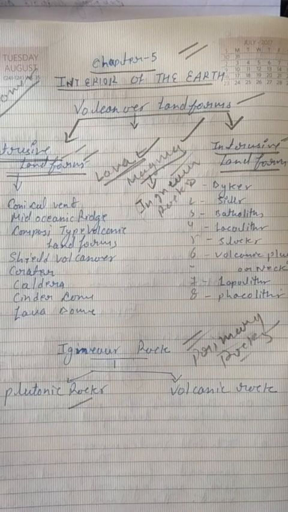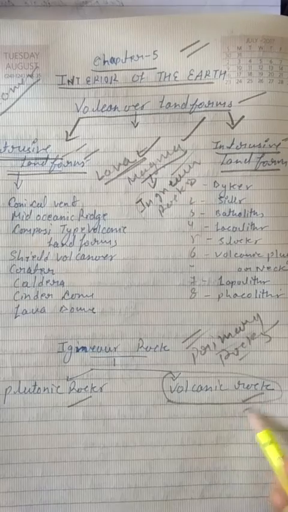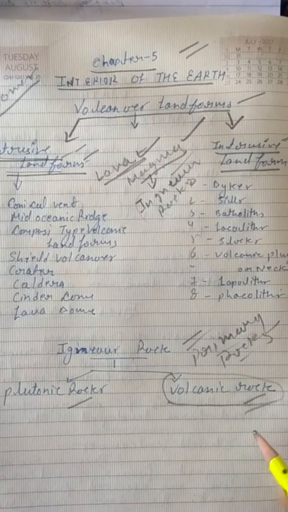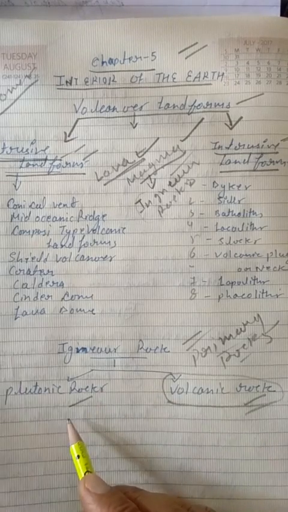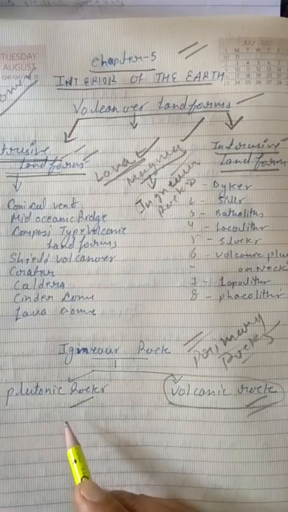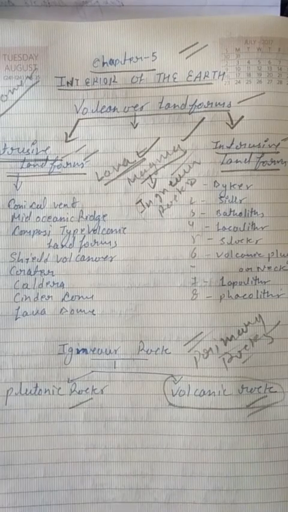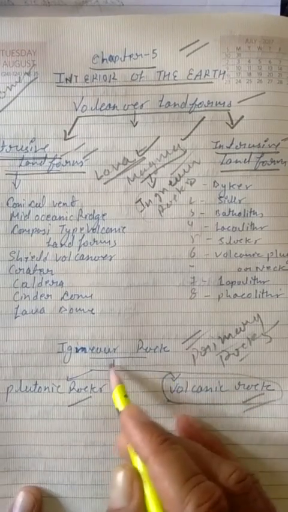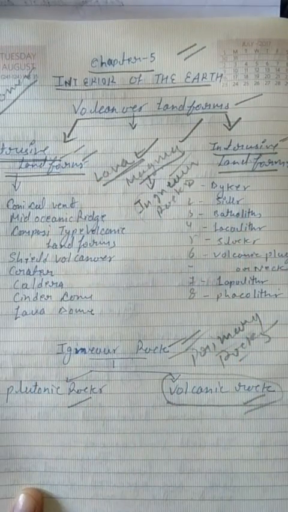When igneous rocks solidify and cool over the surface, they lead to the formation of volcanic rocks. And when the same magma cools and solidifies deeper below the surface, it is called plutonic rocks. All this leads to the formation of these types of rocks. This igneous rock leads to the formation of extrusive or intrusive landforms.